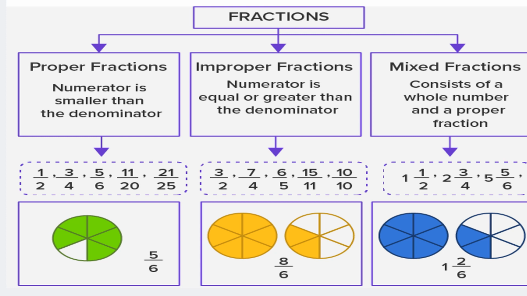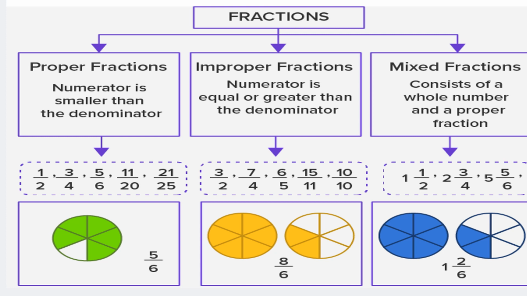Proper fraction, numerator is smaller than the denominator. Example: 1/2, 3/4, 5/6, 11/20, 21/25. So everywhere you will find that numerator is smaller than the denominator.